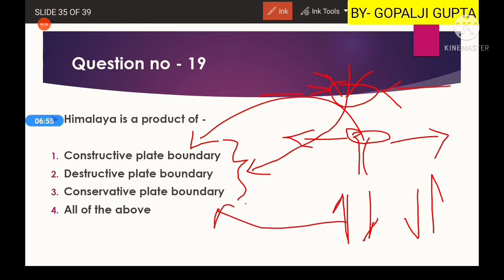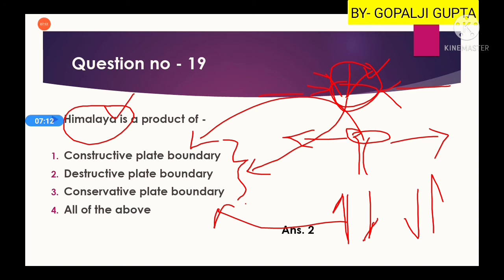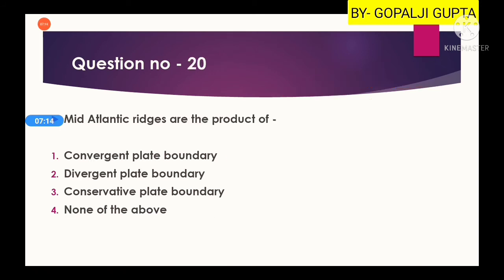Now, the Himalaya is a type of fold mountain, and it is formed due to the collision when two plates come toward each other. It is formed due to the collision of the Indian and Eurasian plates. So this is a destructive plate boundary. The second option will be the right answer here.